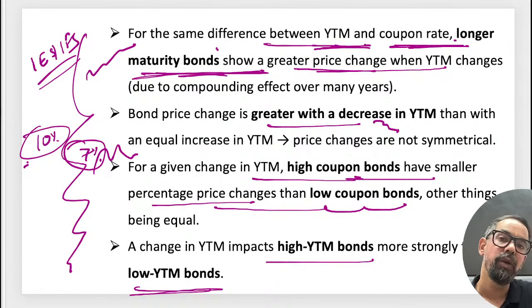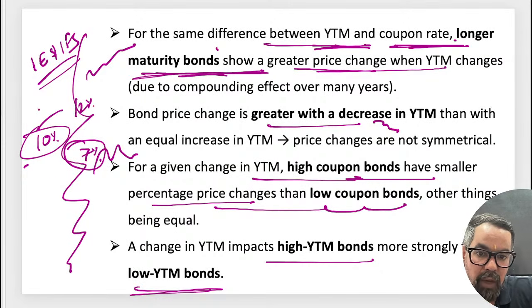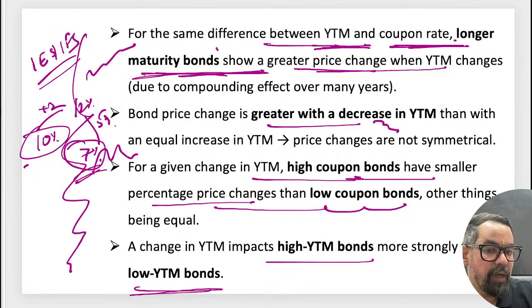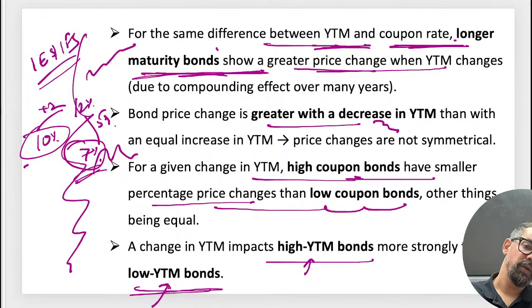I'll give you an example of government bonds, because people have a mindset that this bond will go up 20%, but here we have only 2%. Here we have 5% increment chances. That's why these types of bonds are highly favorable, or we generally expect higher changes in this one. A change in YTM impacts a high YTM bond more strongly than low YTM bonds. High YTM means the duration period is on the higher side, or there is a gap between face value and the current market price. Low means it is close to the face value itself.